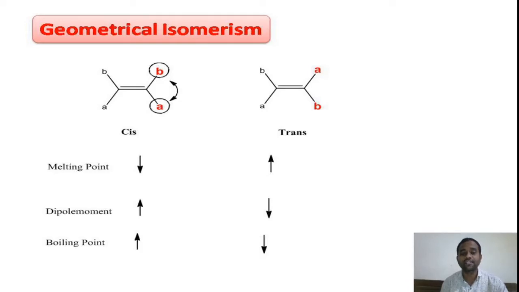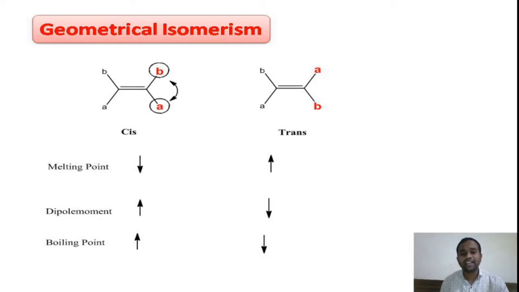Due to the difference in the arrangement, we will get the geometrical isomers. These geometrical isomers differ in physical properties as well as chemical properties. Physical properties in the sense melting point, boiling point, dipole moment, refractive index, like that, right? If you look at this cis and trans isomer, you know in cis